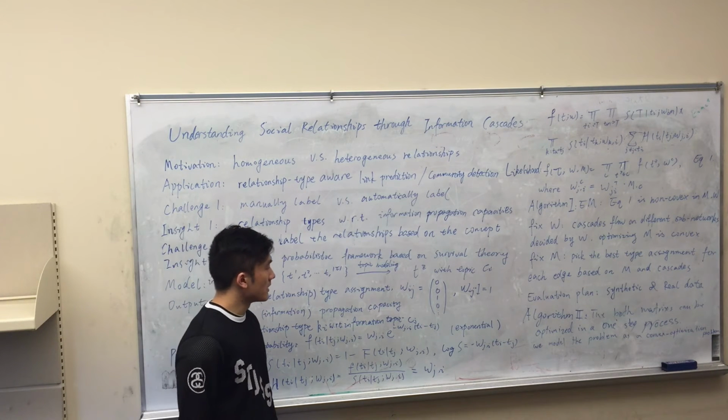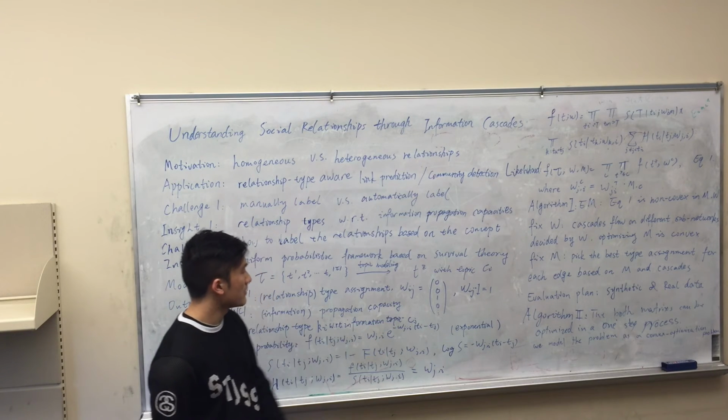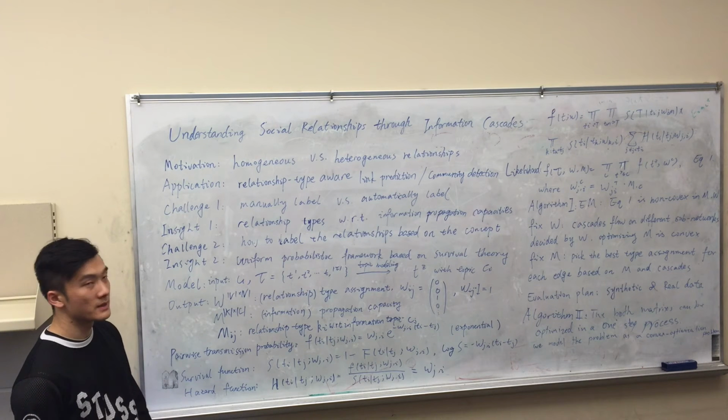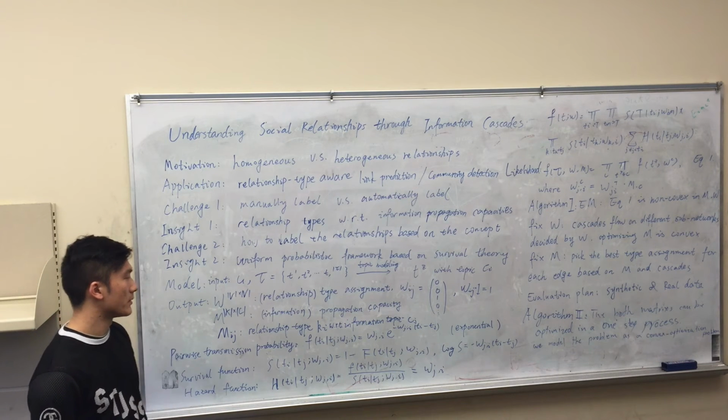We assume that each relationship can have only one type, and each relationship type has a vector of propagation capacities with respect to different information topics. We use a matrix M to encode these information propagation capacities.